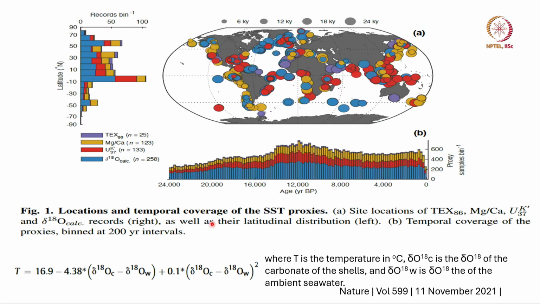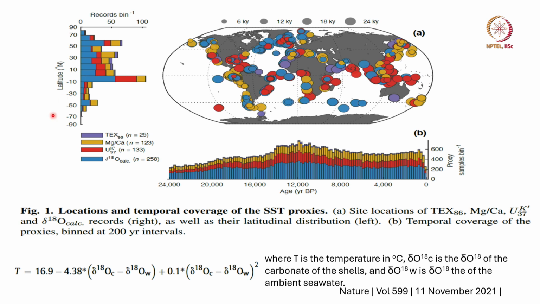Now let me combine this with sea surface temperature data. Last time we discussed only the ocean cores and the ice core data. Now we look at sea surface proxies, which are plenty because you can go to the ocean and drill any number of ocean cores. Okay, and you can see here in each latitude bin you have 50 to 100 points, which is the advantage of ocean cores for sea surface temperature determination.